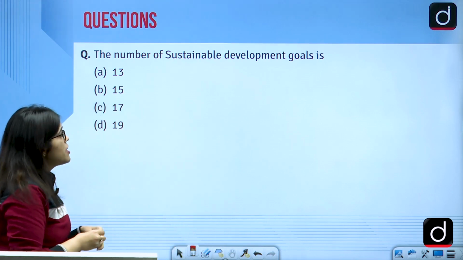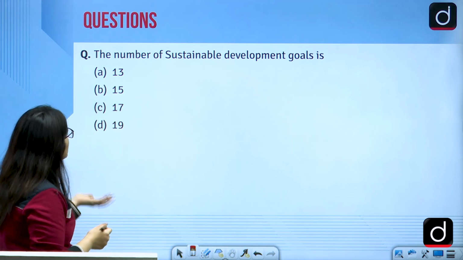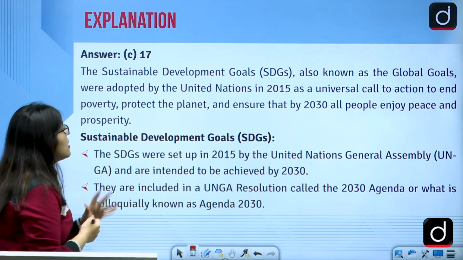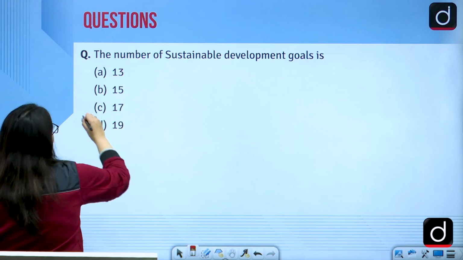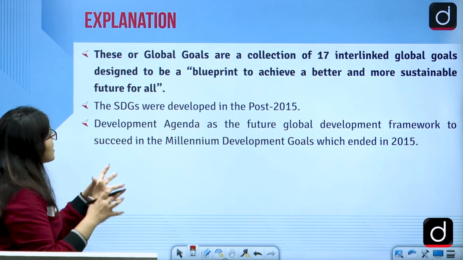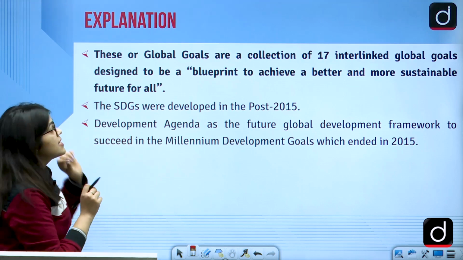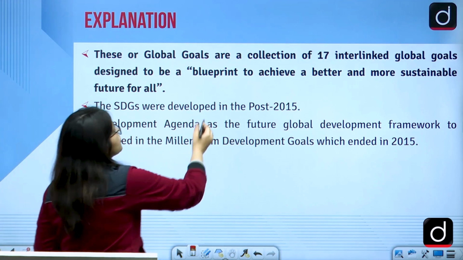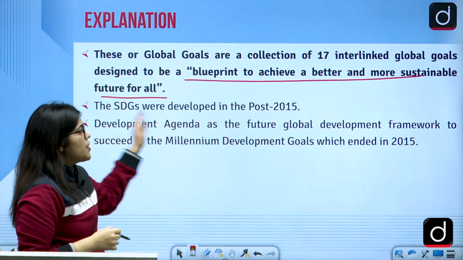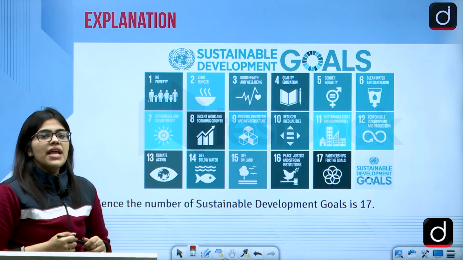So the number of sustainable development goals is what? There are how many sustainable development goals? 13, 15, 17 or 19? We already know the answer. There are 17 sustainable goals. This is the right answer, and we all know this. So what basically are these global goals? They are 17 interlinked global goals designed as a blueprint to achieve a better and more sustainable future for everyone. This was developed post 2015, and it succeeded the Millennium Development Goals.